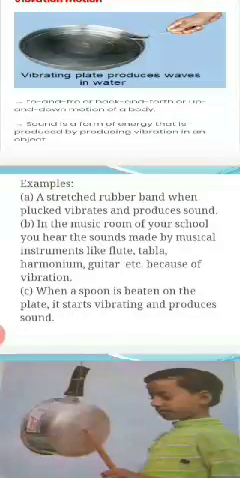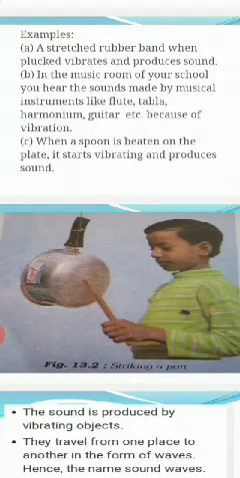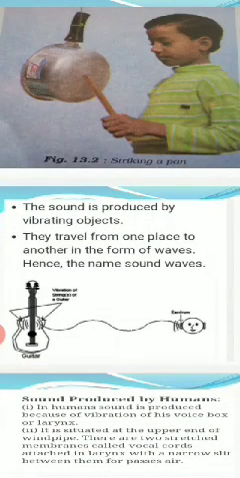Similarly, if you hang a metallic vessel with the help of a string and strike it with a wooden or metal spoon, you will be able to hear some sound, and you can see and feel the vibrations. So we can conclude that sound is produced by a vibrating object. Sound travels from one place to another in the form of waves. Therefore, we can say sound is a wave.